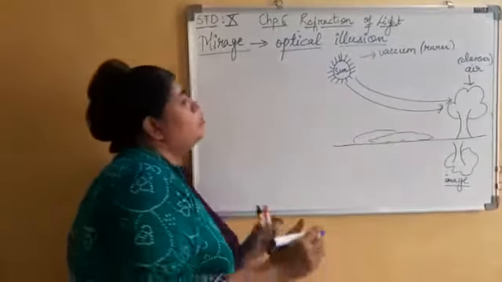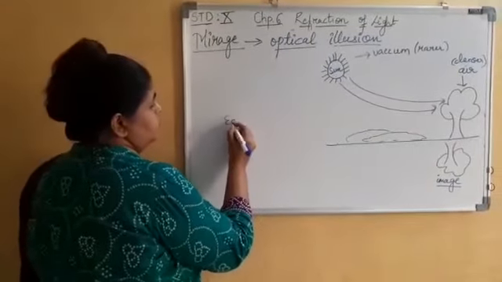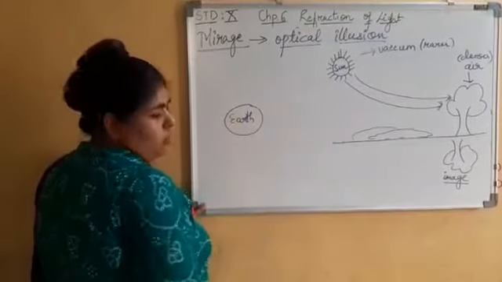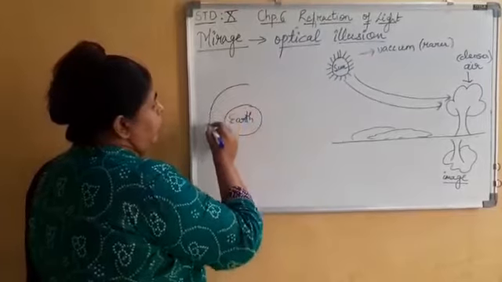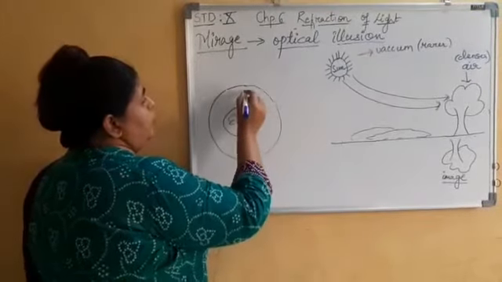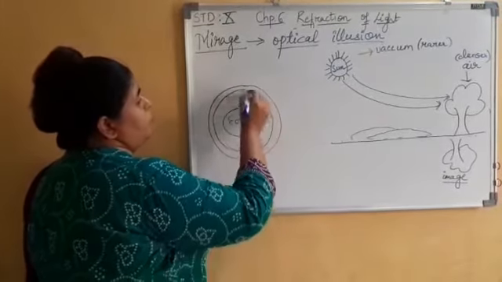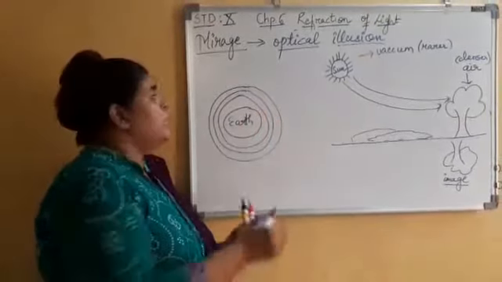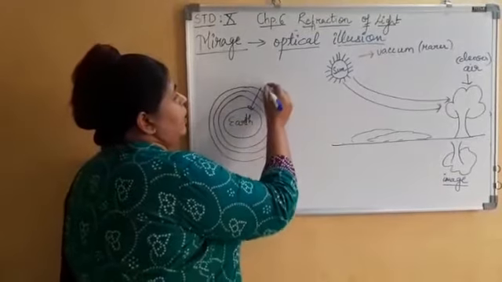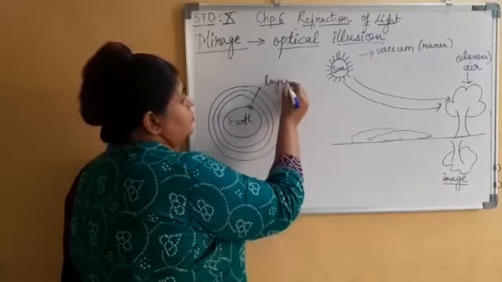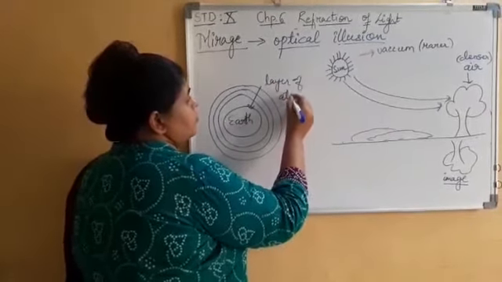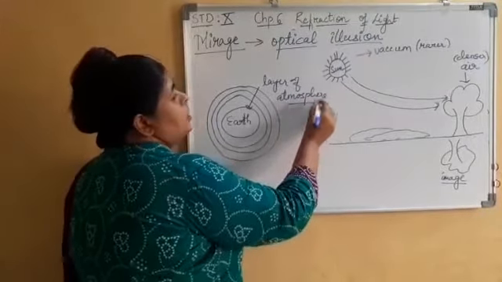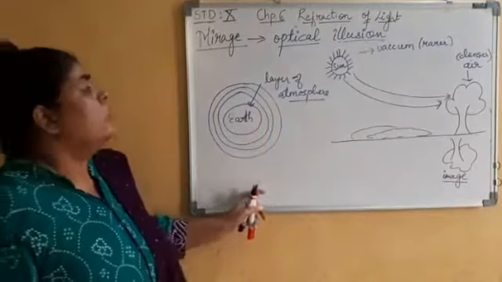We already know that if I say Earth, I have Earth. Over here when I say atmosphere, I have different layers of atmosphere, which you have studied previously. Now what will happen?